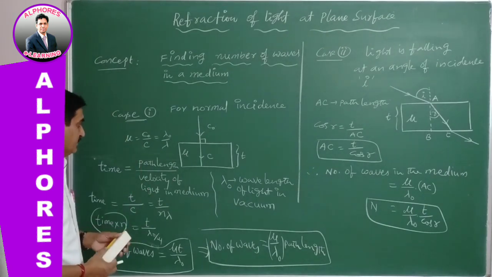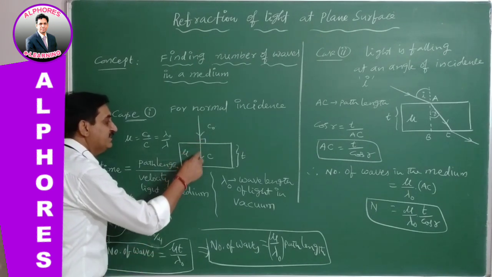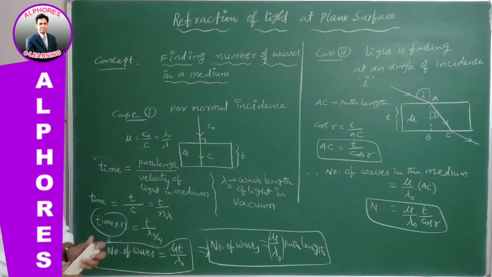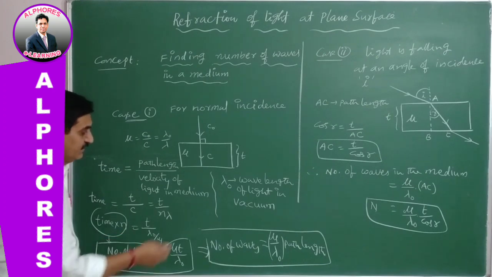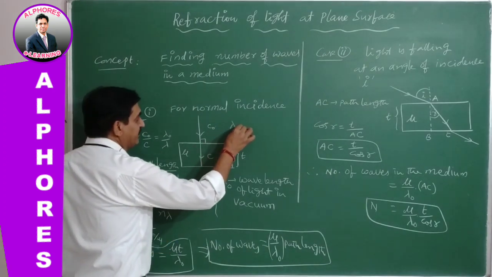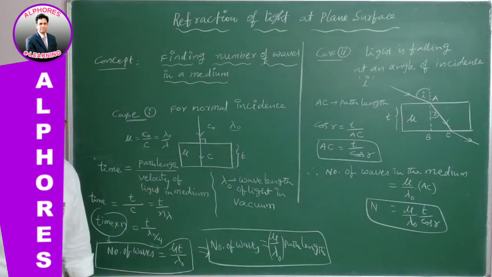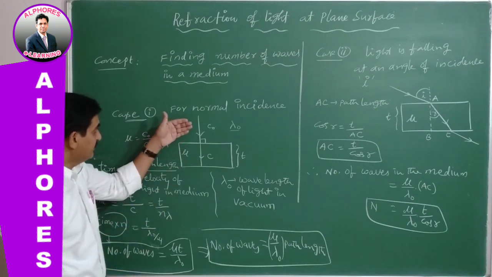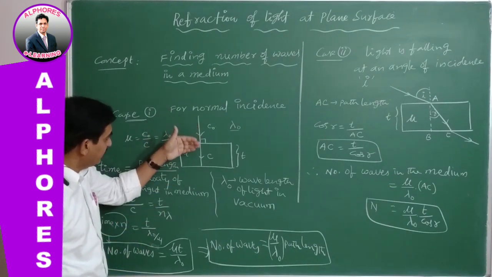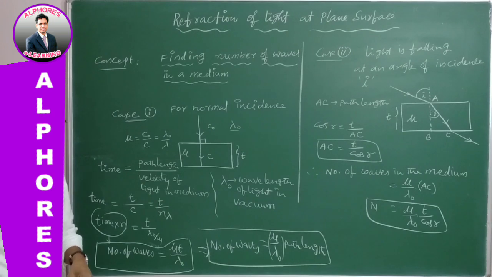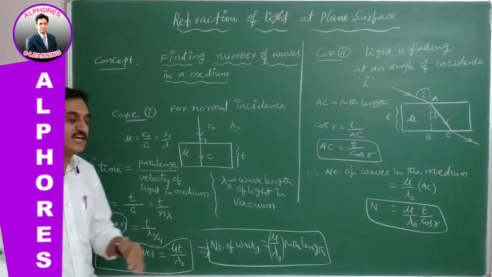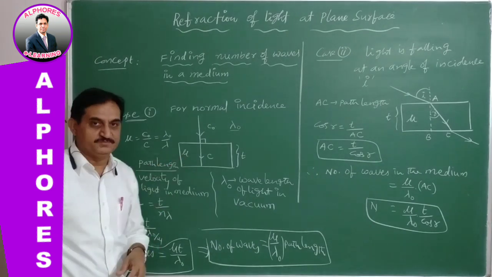Okay. Now here, lambda naught is the wavelength of the light in vacuum, that is, from air or vacuum into the material medium or optically denser medium whose refractive index is mu.